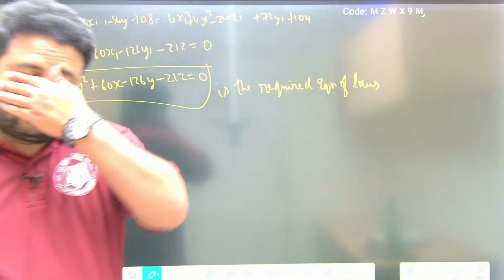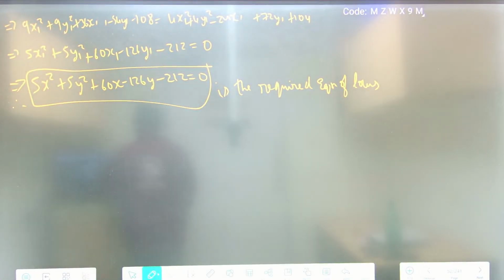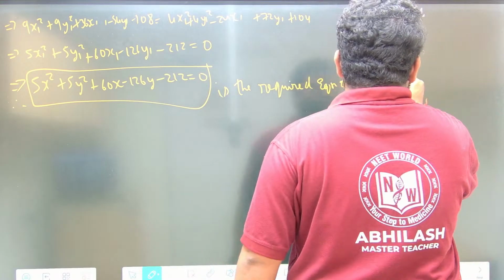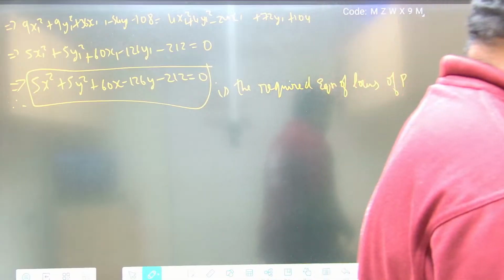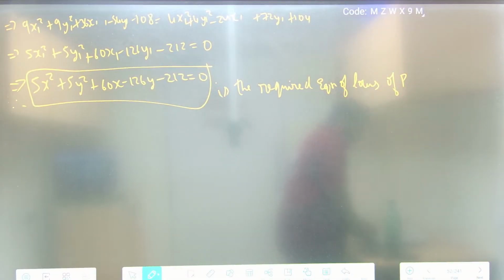Clear, friends? This is how you solve this question. First, take S1 equal to 0 and S dash equal to 0. The length of the tangent from P of x1 comma y1 is the square root of S11, and the square root of S dash 11. That ratio is given. Multiply and equate, and you will get the required equation of the locus of P. This is how you solve this question.